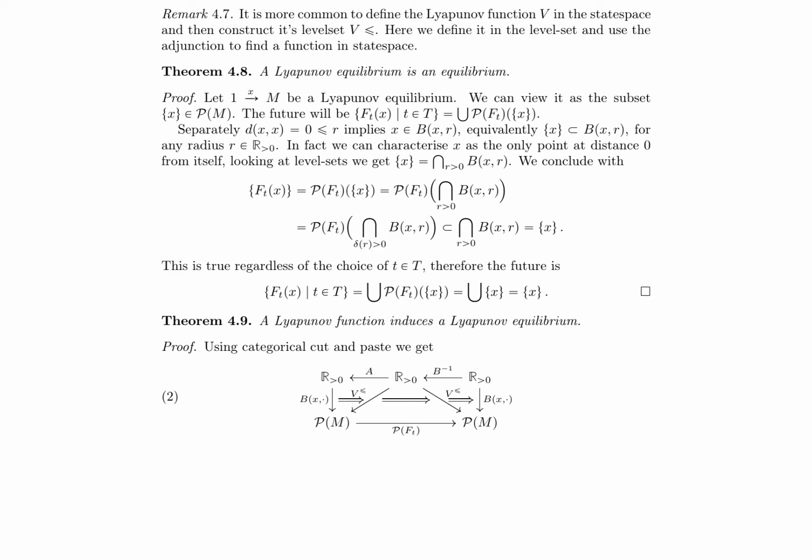In conclusion, the paper provides a categorical perspective on the converse Lyapunov theorem, emphasizing the role of monovariance and Lyapunov functions in determining the stability of dynamical systems. The authors demonstrate the equivalence between the existence of a Lyapunov function and the stability of the system, and they provide a novel approach to defining Lyapunov functions through level sets and approximations.